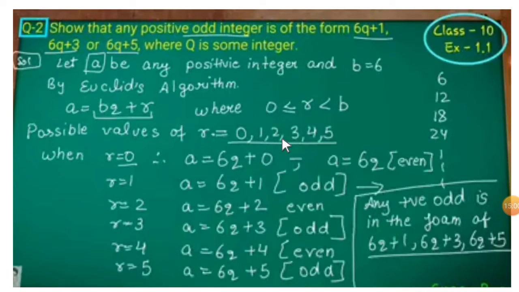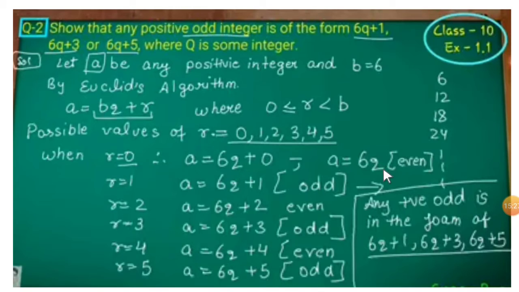Now take them one by one. When r is equal to 0, you have to substitute r is equal to 0 in Euclid's division algorithm, a is equal to bq plus r. A is equal to 6q plus 0, that gives us 6q only. This is an even number.